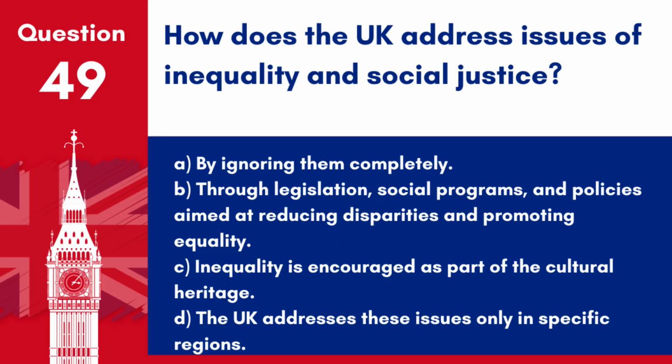Question 49. How does the UK address issues of inequality and social justice? A. By ignoring them completely. B. Through legislation, social programs, and policies aimed at reducing disparities and promoting equality. C. Inequality is encouraged as part of the cultural heritage. D. The UK addresses these issues only in specific regions.